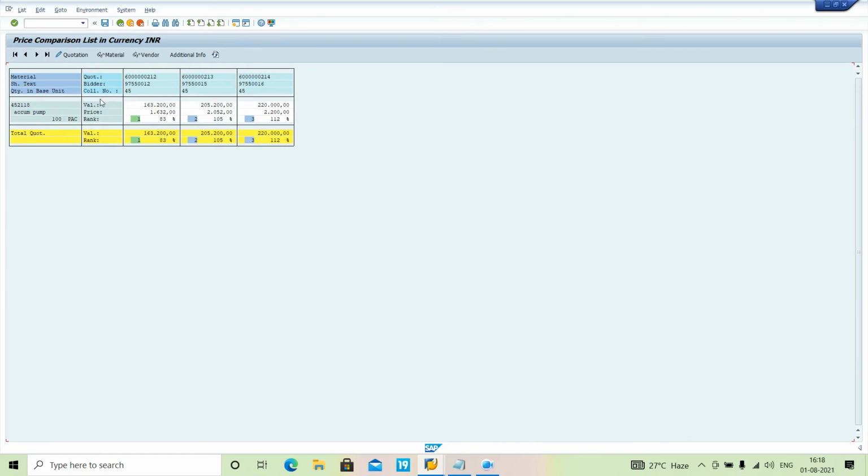Here I can see vendor one having the discount, this much amount, and this much amount. See, vendor one comes under the green. That means the system itself is showing that he is better than the other two vendors. So you can procure the material with these two vendors only.